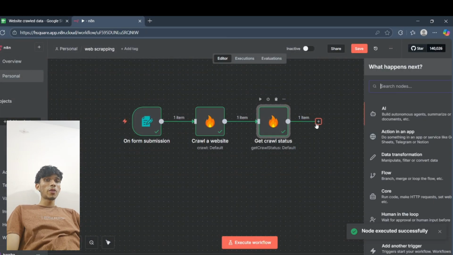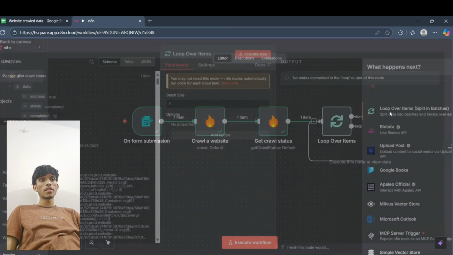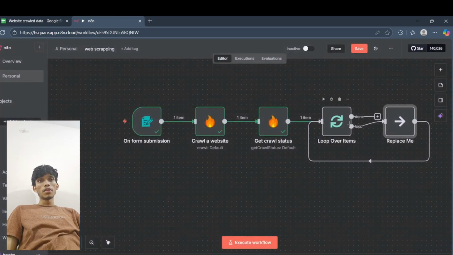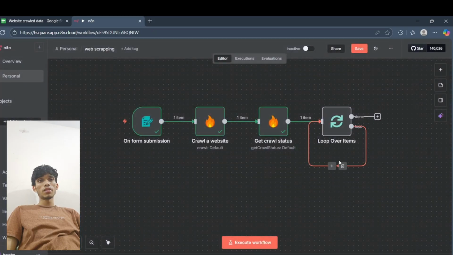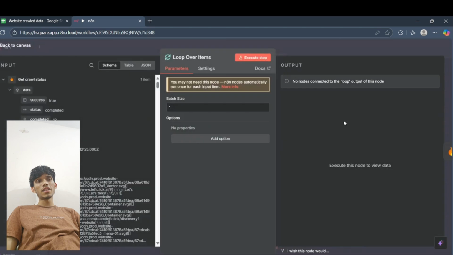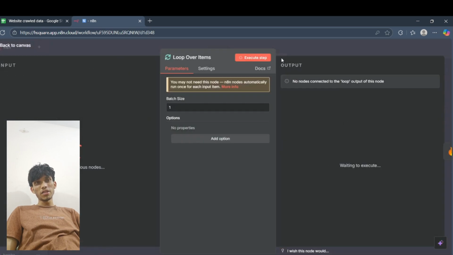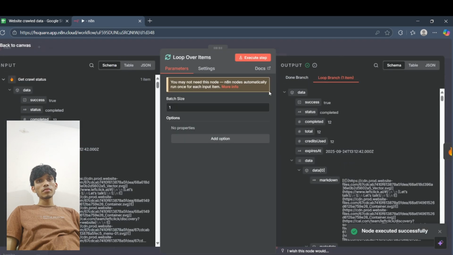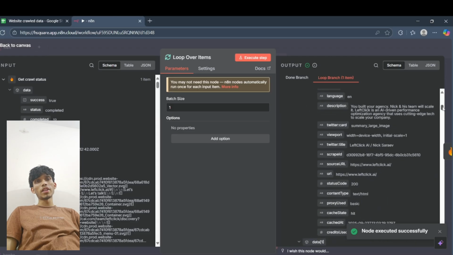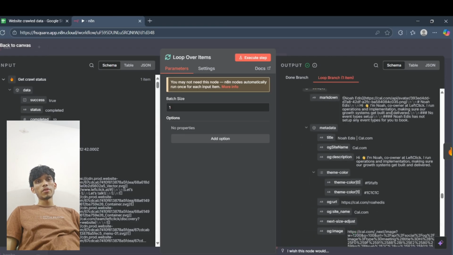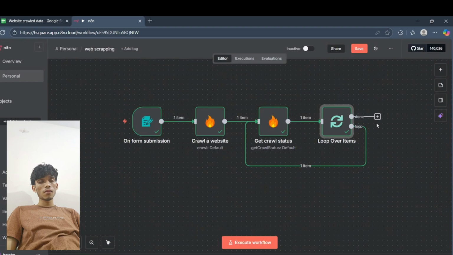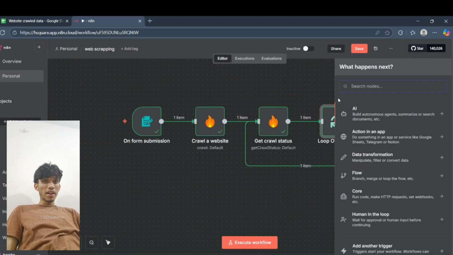And then we just have to add a loop over items right here. Delete the replace me, delete this, get the loop over and click on this. This is basically data enrichment. This is a confirmation that we are getting all items, and we are not missing out on any details. So that's perfect. It's done.